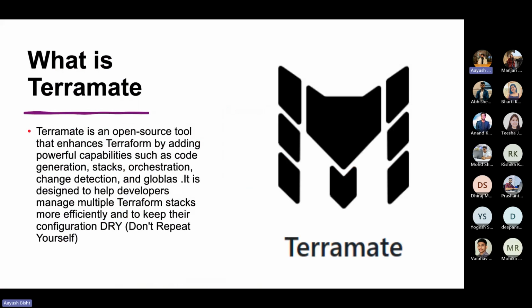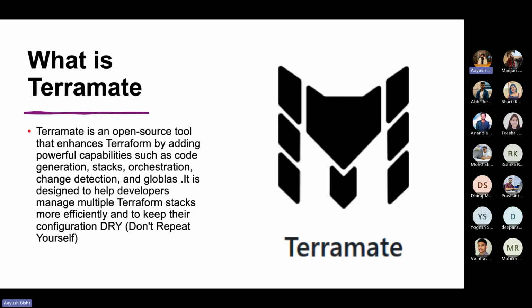Basically, Terramate is an open source tool that enhances Terraform by adding powerful capabilities such as code generation, stack change detection, and globals. It is designed to help developers manage multiple Terraform stacks more efficiently and keep their configuration correct. Writing Terraform configuration files is easy if you have a small code base or a small infrastructure to work upon. But as soon as your infrastructure and code base size increases, it becomes difficult to maintain everything.